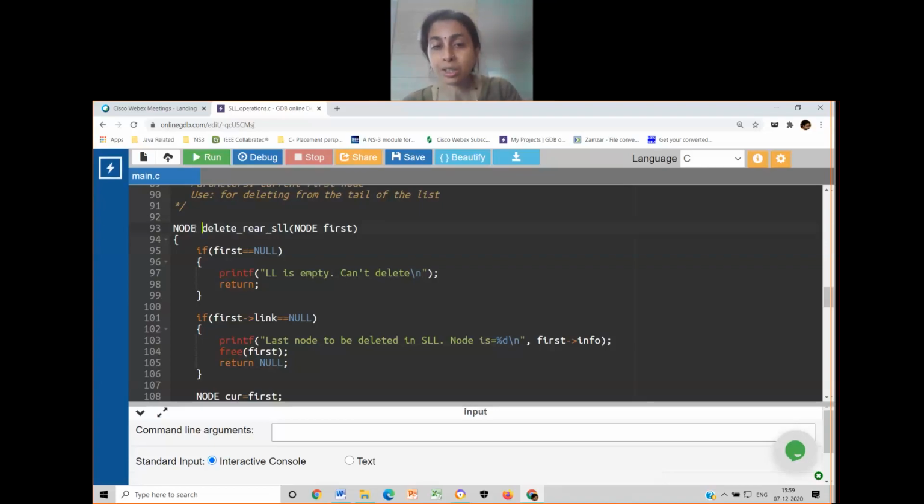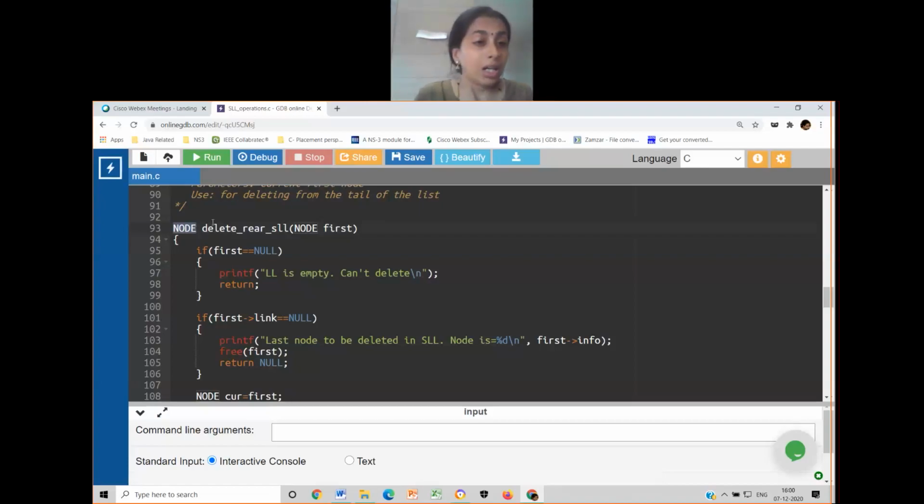NODE, that indicates struct node star. Then I modified it back to void. When I modified it back to void, it was working fine for other conditions. But what about here? First has to be overwritten by null if I am deleting the only node that is available in the linked list. That's why I'm writing the return type as struct node star. Capital NODE indicates struct node star.